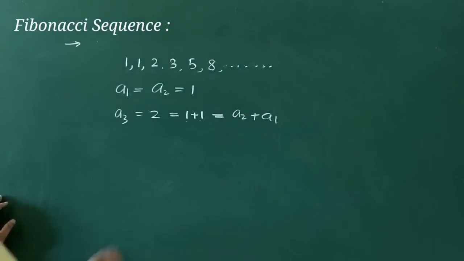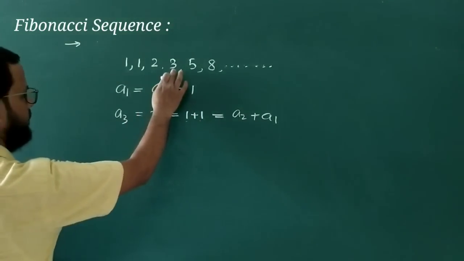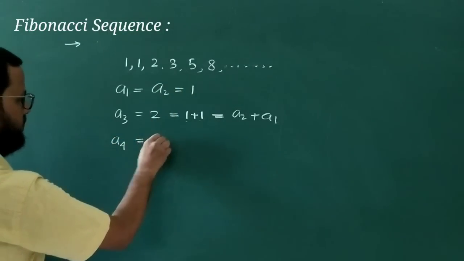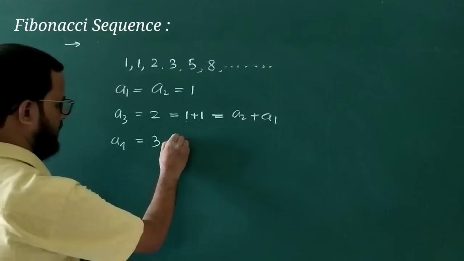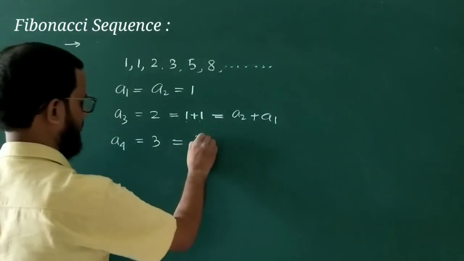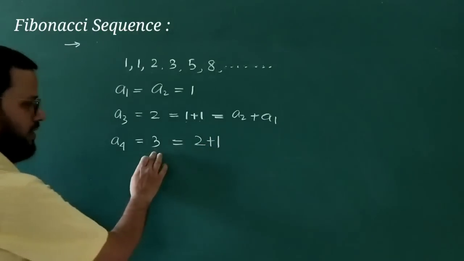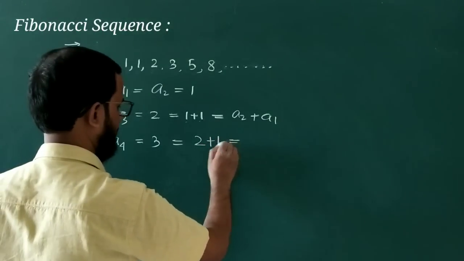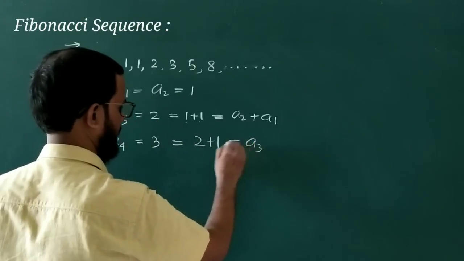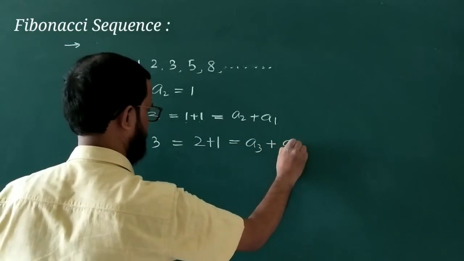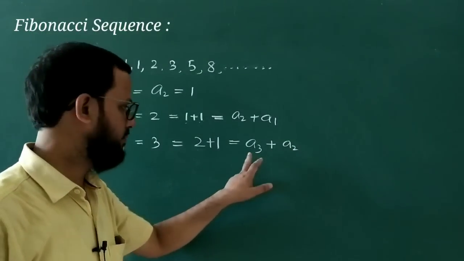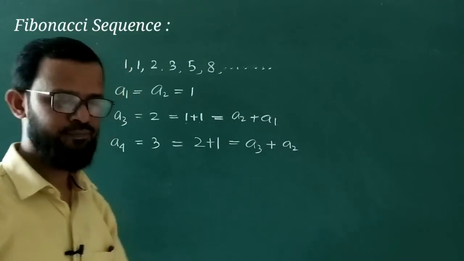And in this way, if you find a4, you see a4 equal to what, 3, and a4 can be written as what, 2 plus 1. This is 3, 3 is equal to 2 plus 1, and 2 means what, a3, and 1 means what, you can say a2. हम a1 भी लिख सकते हो, you can write a1 also, but I am maintaining the pattern 3 then 2, okay.